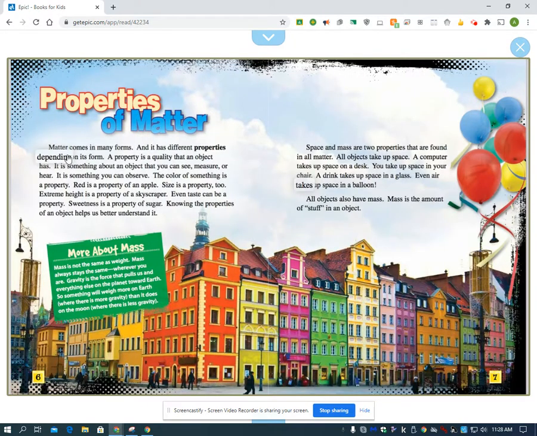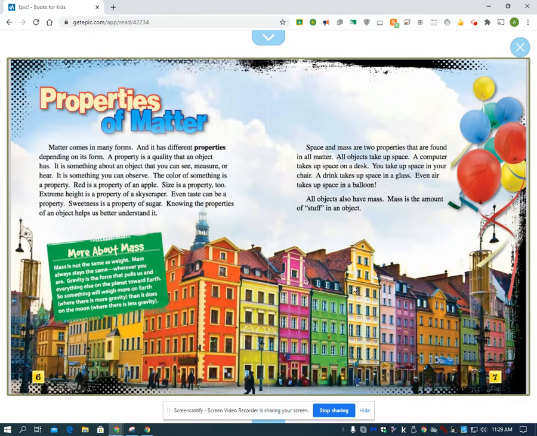Properties of matter. Matter comes in many forms and it has different properties, depending on its form. A property is a quality that an object has. It is something about an object that you can see, measure, or hear. It is something you can observe. The color of something is a property. Red is a property of an apple.